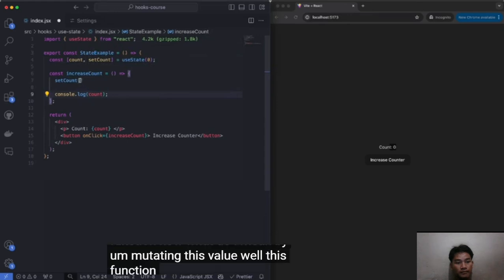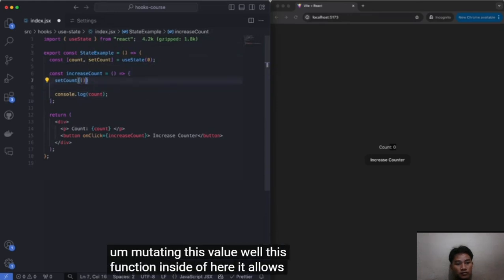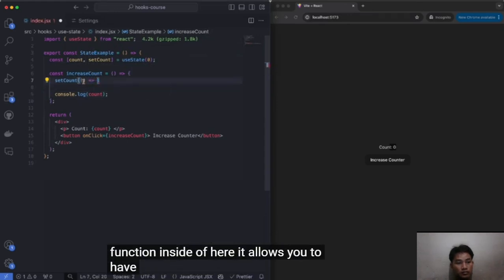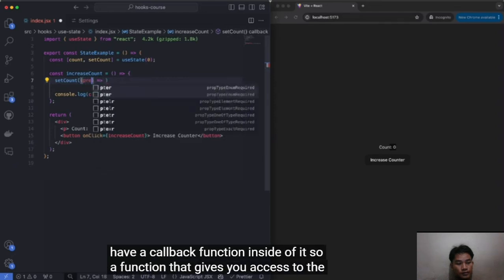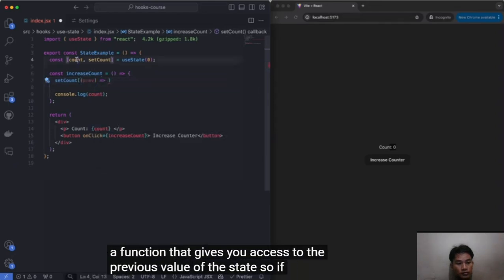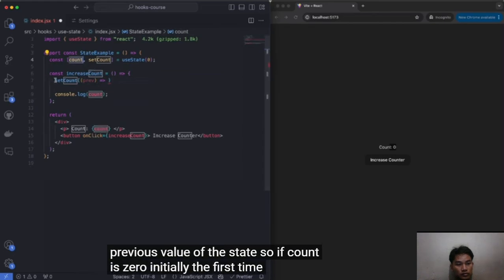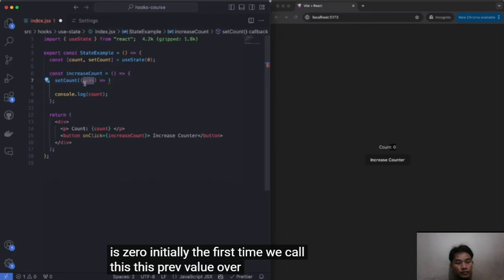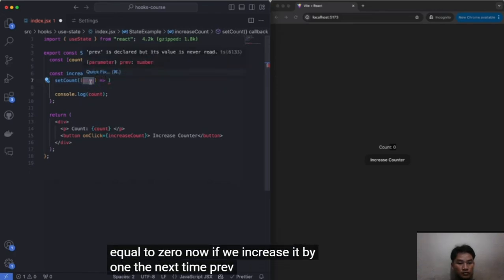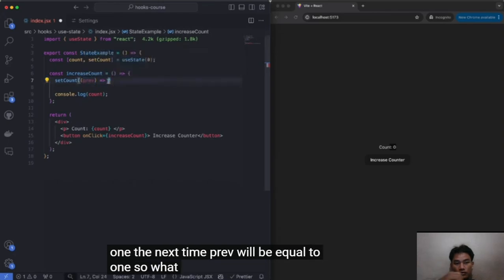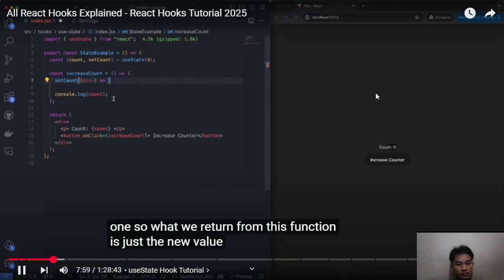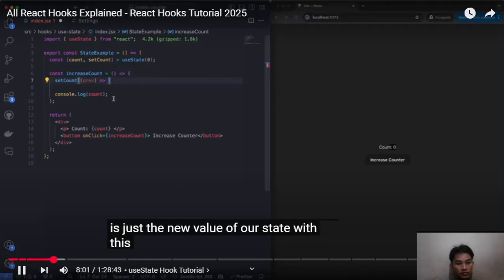Well, this function inside of here allows you to have a callback function inside of it. So a function that gives you access to the previous value of the state. So if count is 0 initially, the first time we call this, prev value over here will be equal to 0. Now if we increase it by 1, the next time prev will be equal to 1. So what we return from this function is just the new value of our state with this alteration.